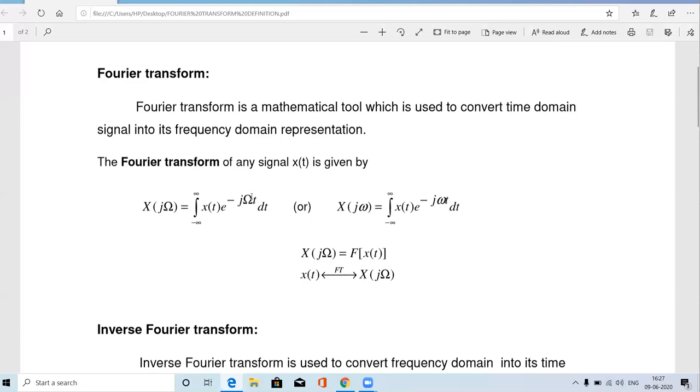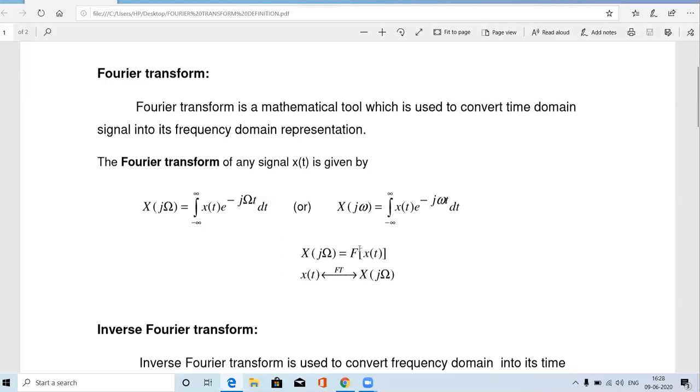Okay. So in some books, instead of this omega, okay, so this omega is like the ohm symbol. So this ohm omega is always used for the analog frequencies. Okay. So in some books, instead of this omega, they are giving this omega, okay, the w omega. Okay, both are the same formula only. In some questions, they are asking like this omega. In some questions, they are asking this omega. Okay, the two things are the same only. So x of j omega equal to the same integration over minus infinity to infinity of x of t e power minus j omega t dt.